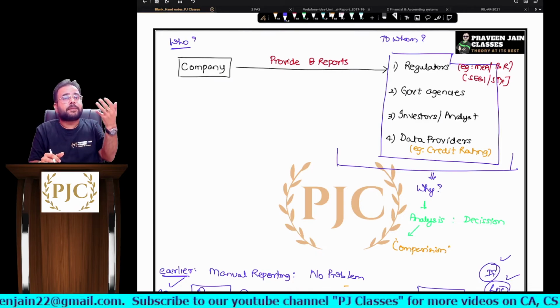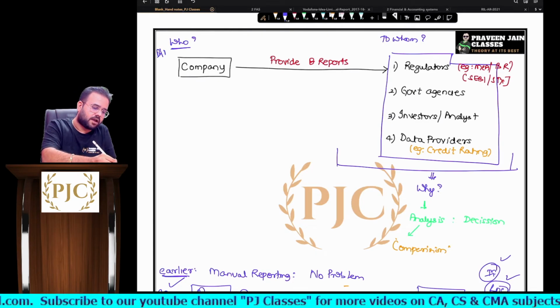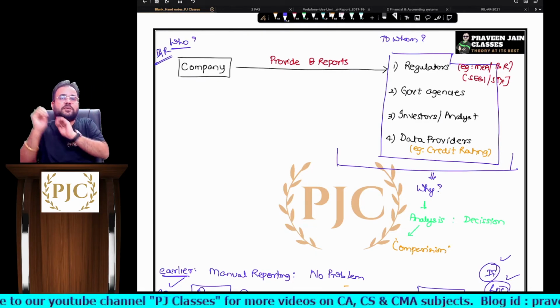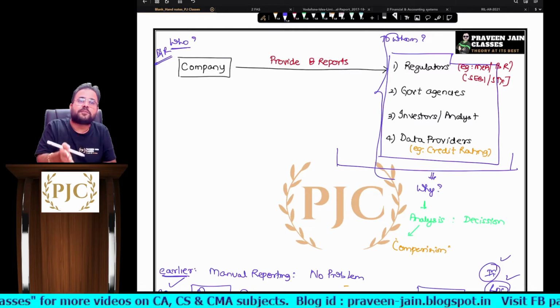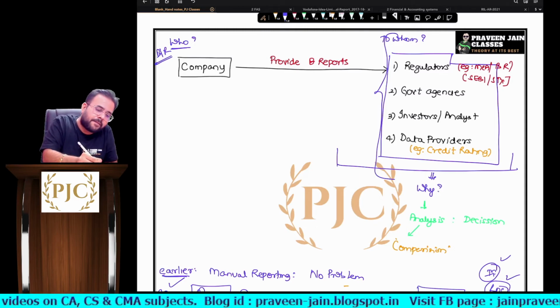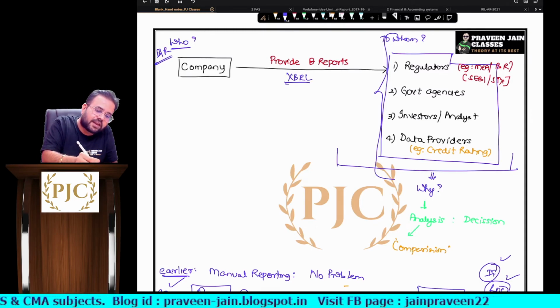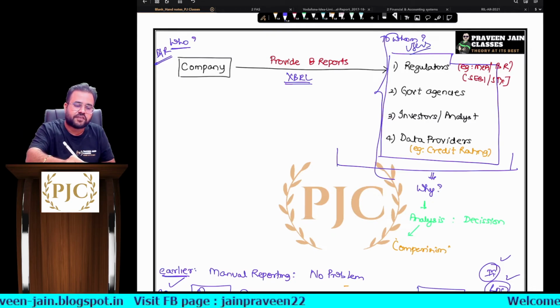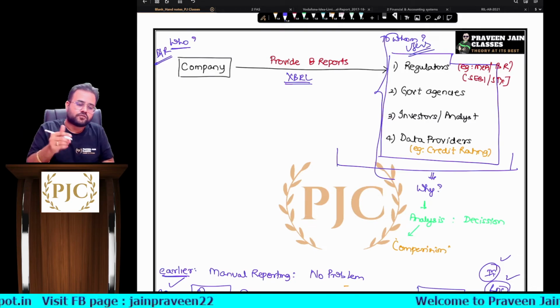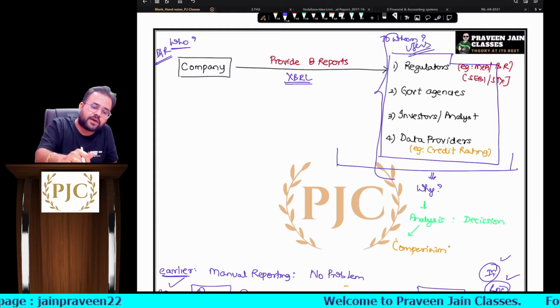Who is preparing business reports? Company. Who is using business reports? All these people, sir. So don't you think all these people are users of XBRL? Now the company is providing the reports in XBRL format, sir. So obviously these are the people who are users of XBRL or not, sir? Answer is yes.